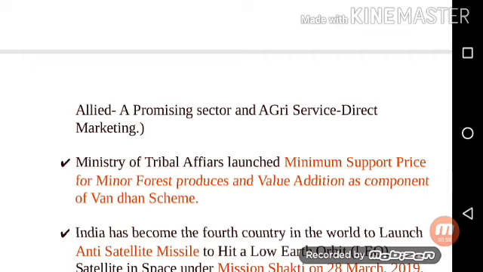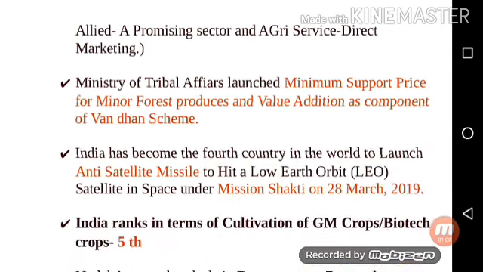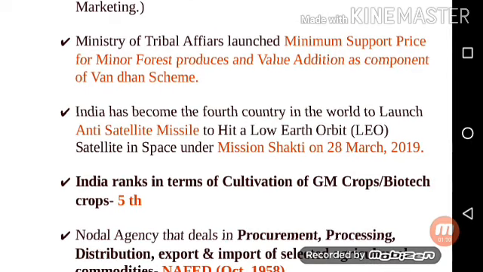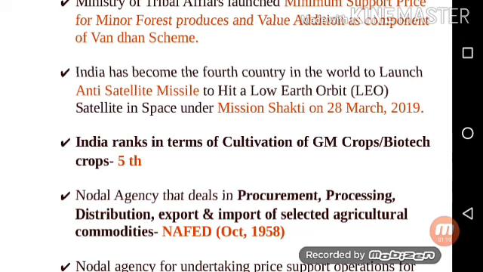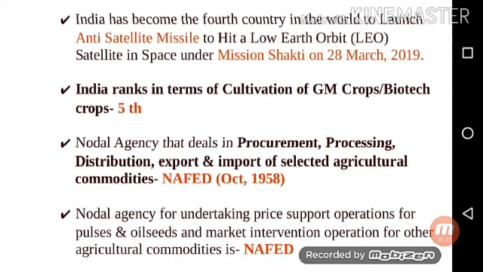Next point is the Ministry of Tribal Affairs launched minimum support price for minor forest produce and value addition as a component of the Vandhan scheme. Next point is India has become the fourth country in the world to launch an anti-satellite missile to hit a low Earth orbit (LEO) satellite in space under Mission Shakti on 28 March 2019. Next point is India ranks fifth in terms of cultivation of GM crops, biotech crops.